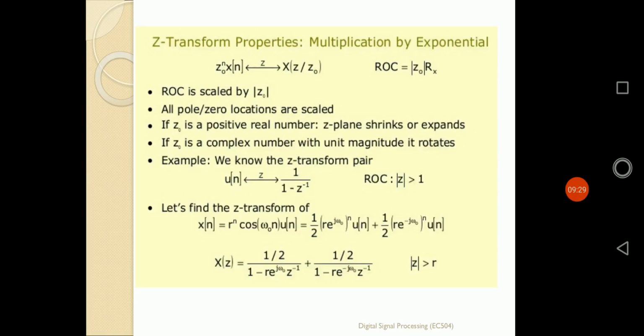The next property is the scaling property, which can also be defined as the multiplication by exponential property. What does it actually define?